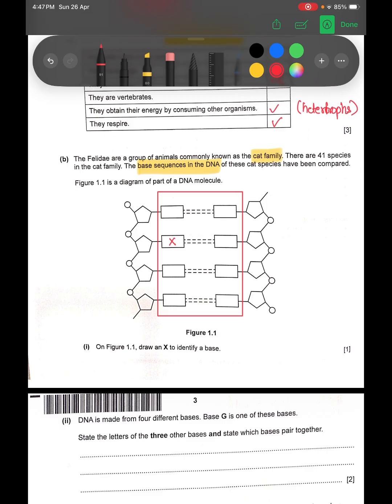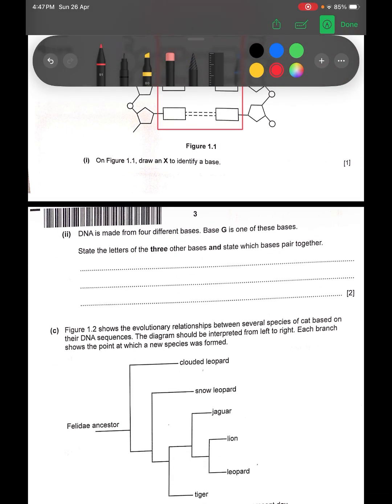Moving on to the third part of the question. Here they have said that DNA is made up of 4 different bases. Base G is one of the bases. You need to state the letter of the 3 other bases and state which bases pair together. Since this is a 2-marker question, you need to give 2 valid points. They've already said that base G is one of the bases. So the other bases would be A, T and C, which is adenine, thymine and cytosine.